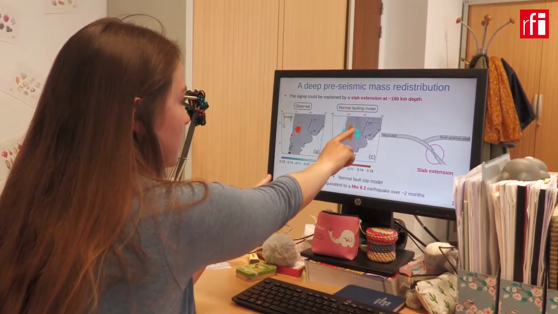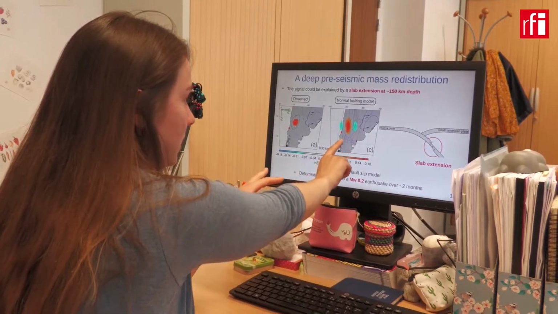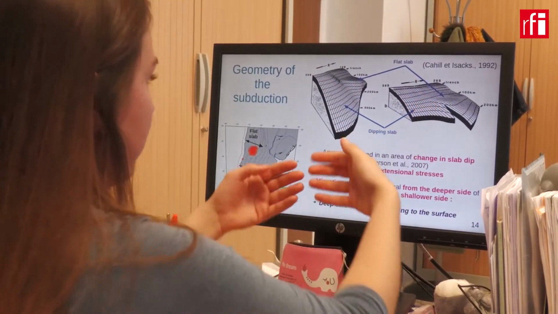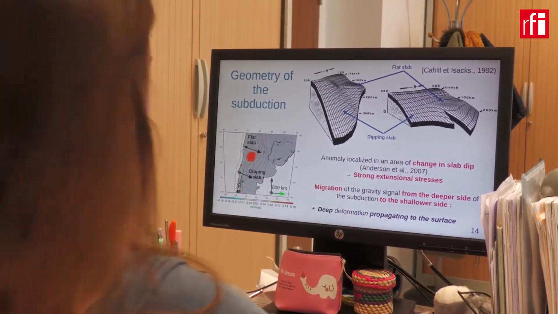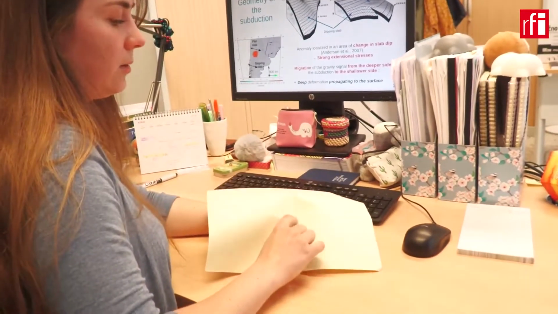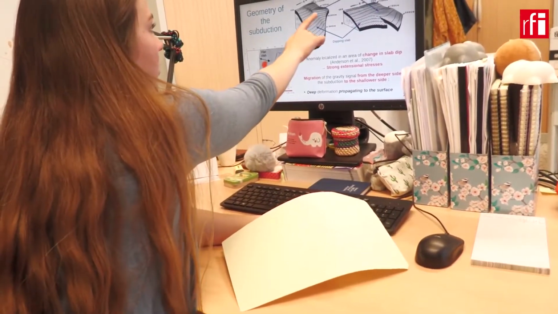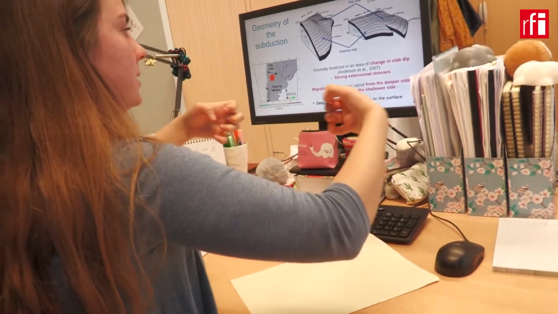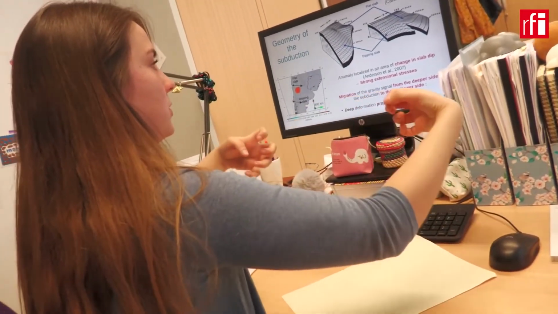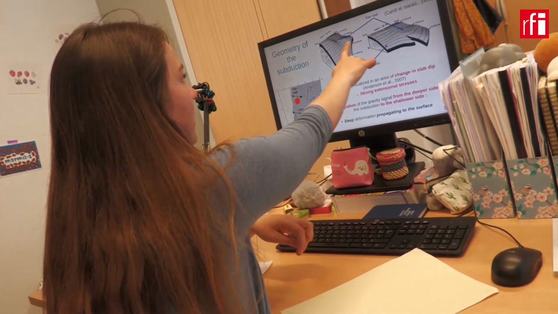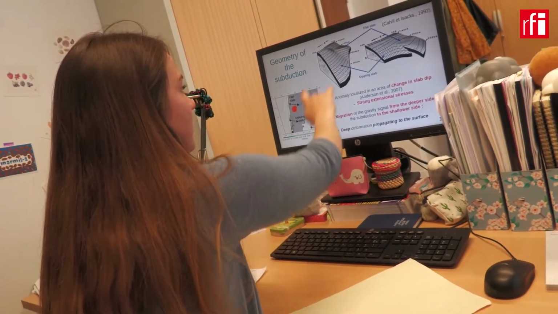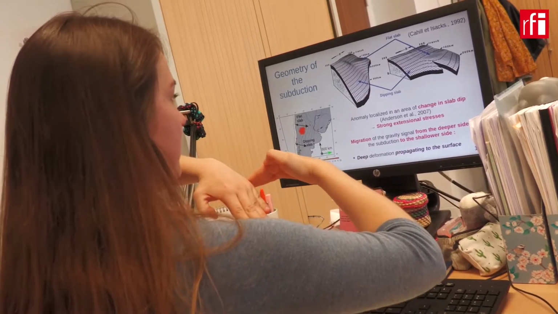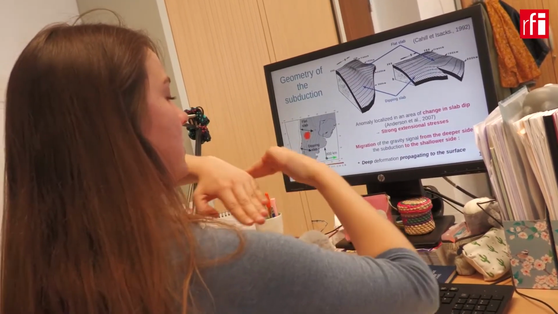The signal we detected happened in a subduction zone, where an oceanic plate plunges under a continental plate. What we see is a deep extension in the oceanic plate under the continental plate. So we think that this deep extension can propagate up to the surface and so cause a rupture at the interface of the two plates near the surface. That's what we call an earthquake.